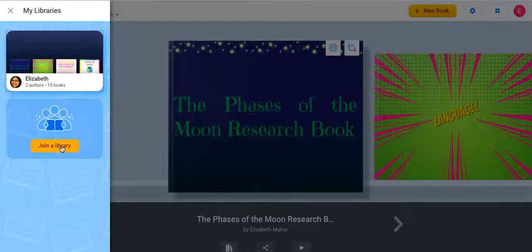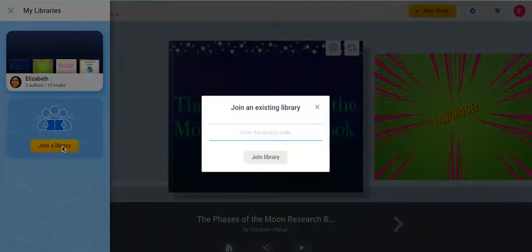So I want to emphasize that this is why students have to log in as a student and not a teacher, because it will mess up their account if they are trying to manage their books like a teacher does through a dashboard. They really are only allowed to use Book Creator through the libraries that teachers create for them. If by any chance a student does log in as a teacher, just reach out to an L resource teacher that you work with, and they can guide you through the steps of how to fix that account for that kid.